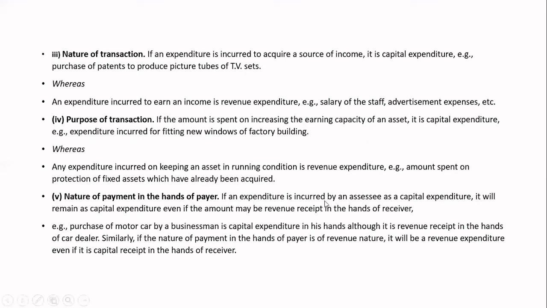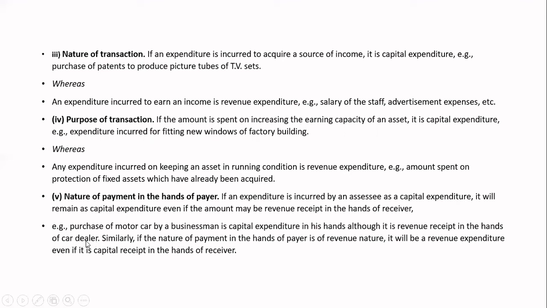If an expenditure is incurred by an assessee as a capital expenditure, it will remain as capital expenditure even if the amount may be the revenue received in the hands of the receiver. Okay. See one example here what that is. Purchase of motor car by a businessman is a capital expenditure in his hand, although it is a revenue received in the hands of what? Car dealer, because he is engaged in what? Selling of the cars. Yes or no?